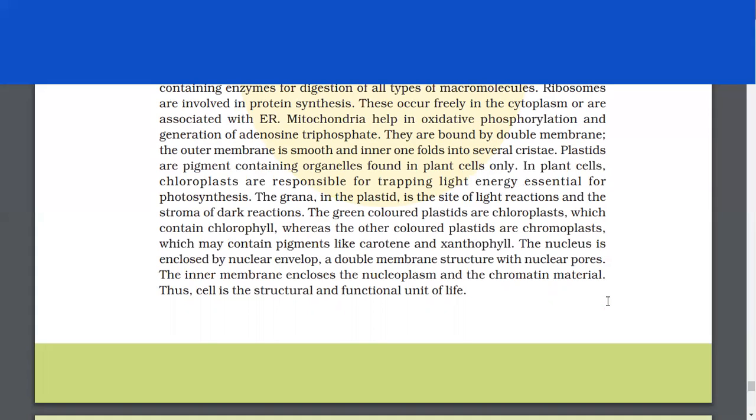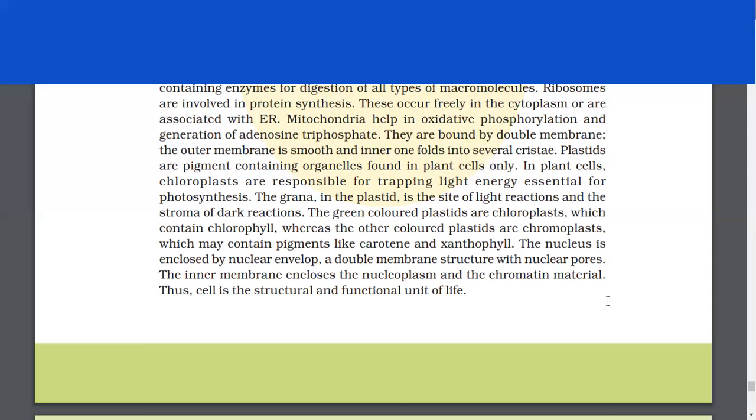They are bound by double membrane. The outer membrane is smooth and inner one folds into several cristae. Plastids are pigment-containing organelles found in plant cells only. In plant cells, chloroplasts are responsible for trapping light energy essential for photosynthesis. The grana in the plastid is the site of light reactions and the stroma of dark reactions.